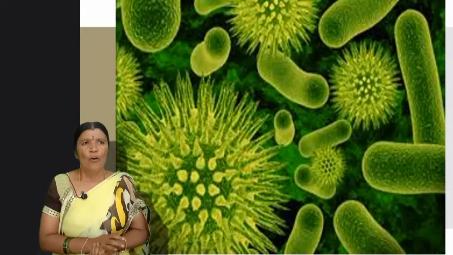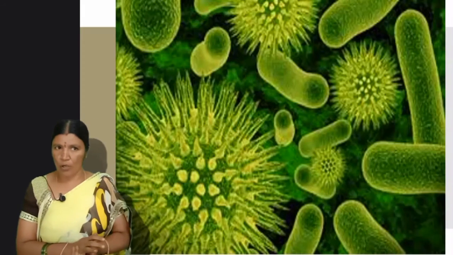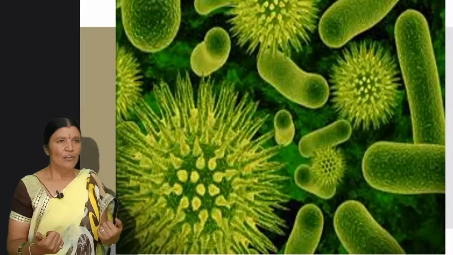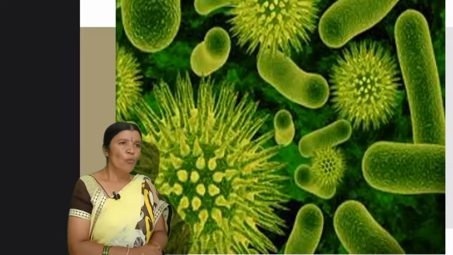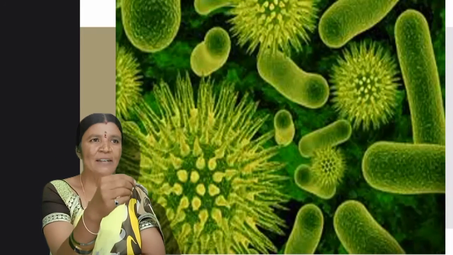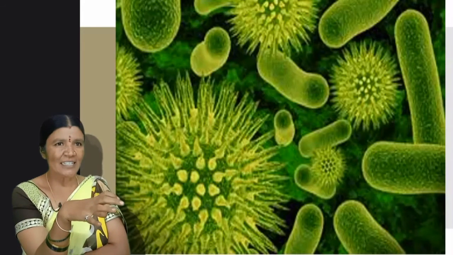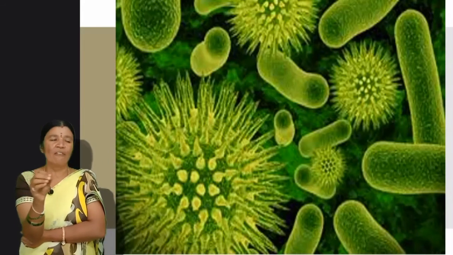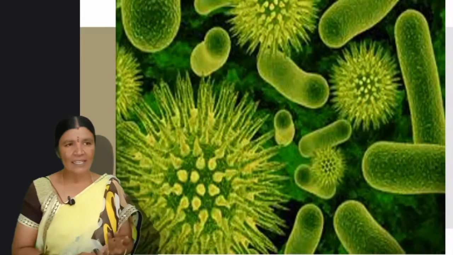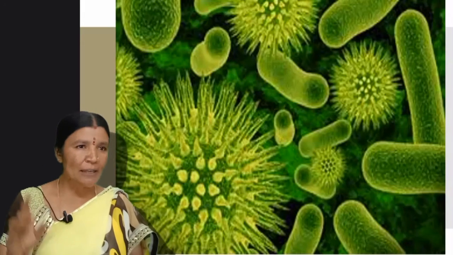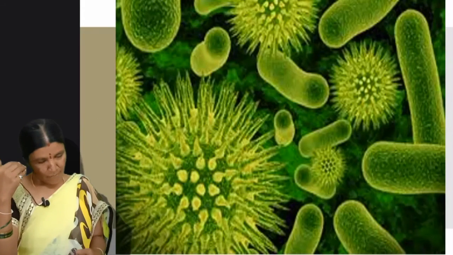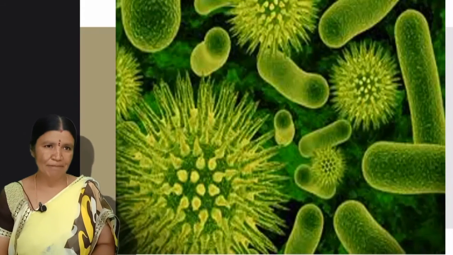For the production of antibiotics also, microorganisms are used. When we are sick, we usually go to doctors. What do doctors give us? Doctors will prescribe antibiotics, isn't it? Antibiotics are prepared from microorganisms. Examples are streptomycin, tetracycline, terramycin. These are the antibiotics which are prepared using microorganisms.